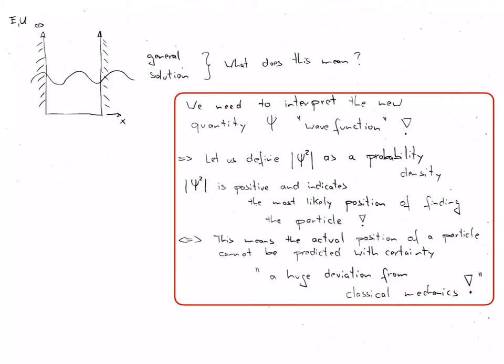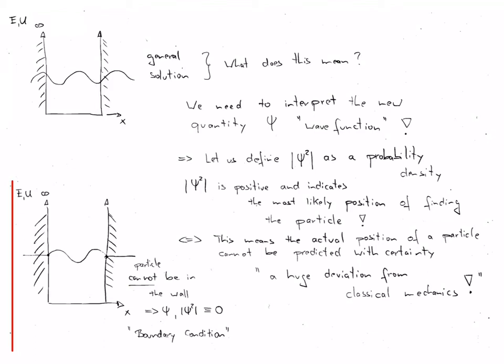Since the probability density only gives a statistical likelihood for finding a particle, it is immediately clear that the actual position of a particle cannot be predicted with certainty. This is a huge deviation from the ideas of classical mechanics, where both position and momentum of a particle are always known.